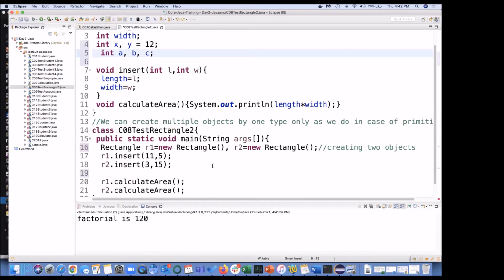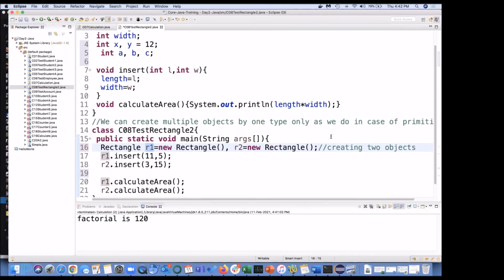So in this example, what we have seen: Rectangle R1 equal to new Rectangle. This is one object which is created. The type is Rectangle, that is a user defined type. And the line is not ended.